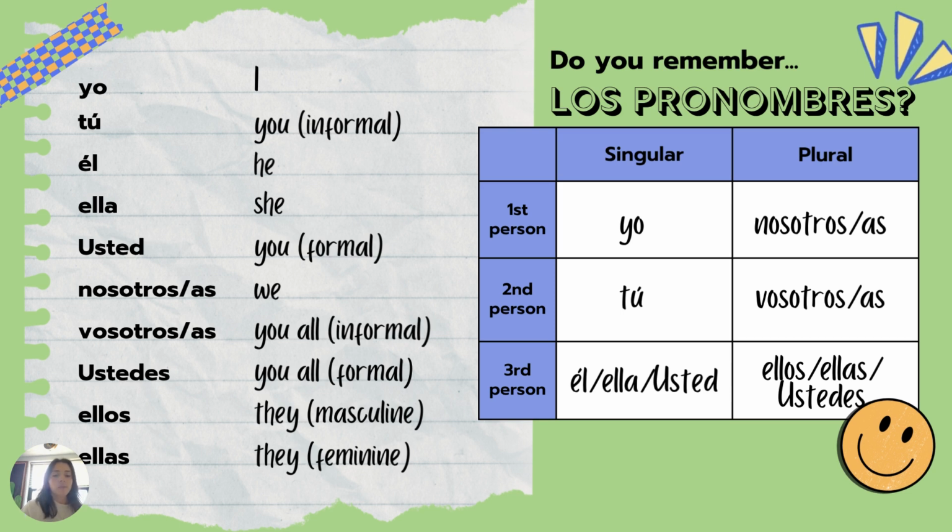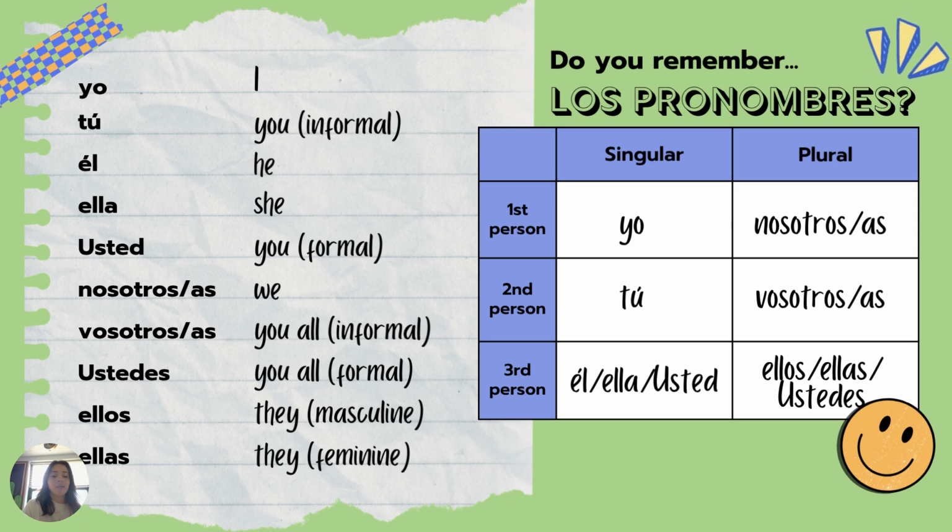Then you have ustedes. Ustedes is the formal version of you all. So when you are talking to a group of people that maybe you need to give a little bit of extra respect to, or a group of people that are older than you, or maybe a group of your bosses or coworkers. Then you have ellos, which is they. That is the masculine form. So if you have a group of people that you are talking about and you would refer to them as they, if it is a mixture of boys and girls, or all boys, you are going to use ellos. The only time you would use ellas is when every single person in the group is a girl.